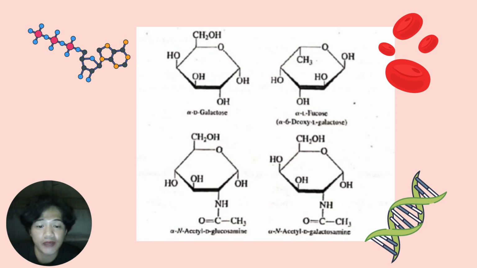The second figure, we have L-fucose or 6-deoxy-L-galactose, similar to galactose but with one less oxygen atom on the sixth carbon. As you can see here, we have CH2OH or the hydroxymethyl, but in here CH3 because of the removal of oxygen. So the L indicates a different spatial arrangement of atoms compared to the other sugars.